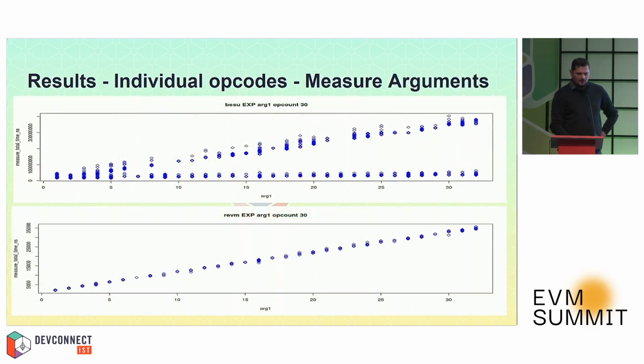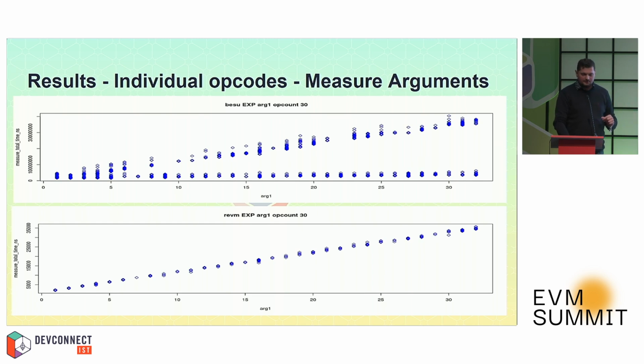We can only guess. So this was just measuring the time of single opcodes. This one here measures the arguments. The top graph displays a familiar fashion: we increase the size of the argument, and the time to execute that opcode increases as well.